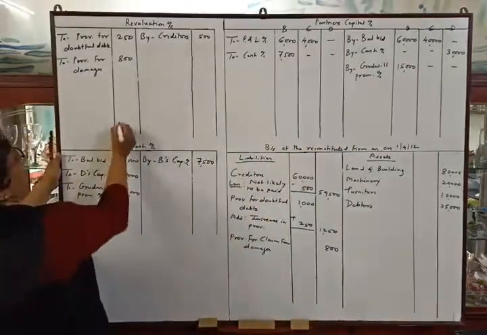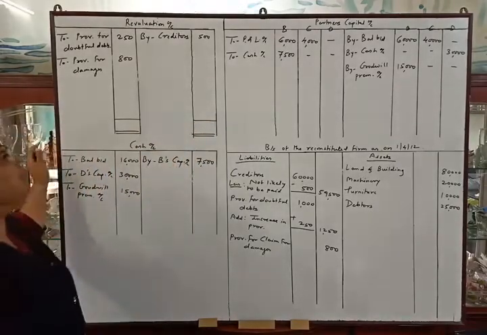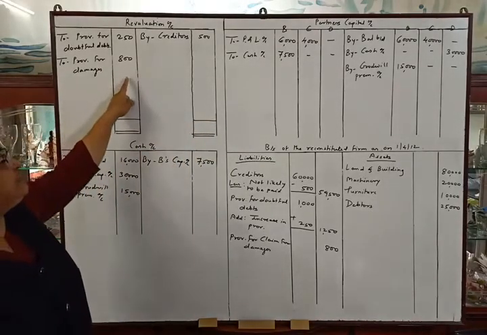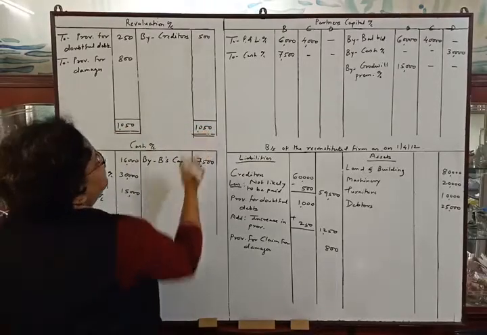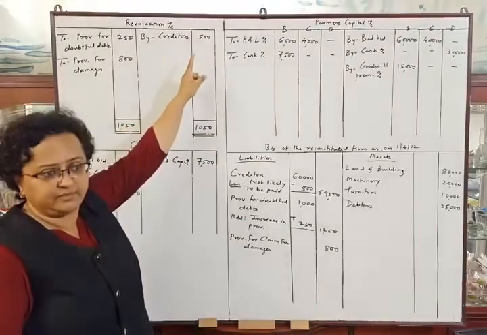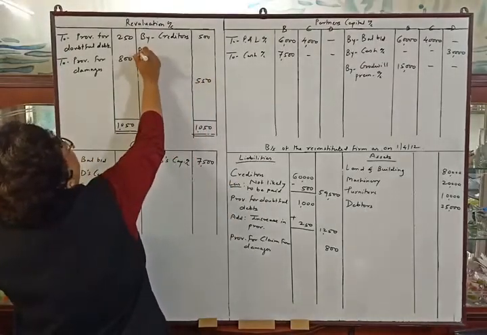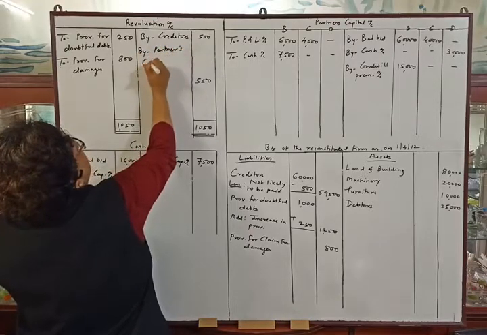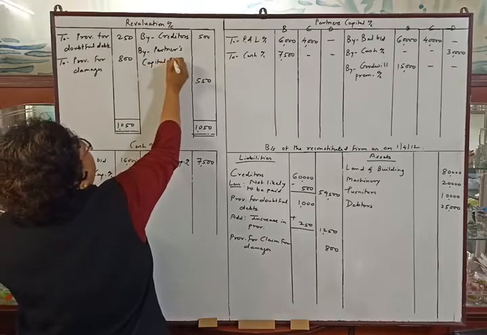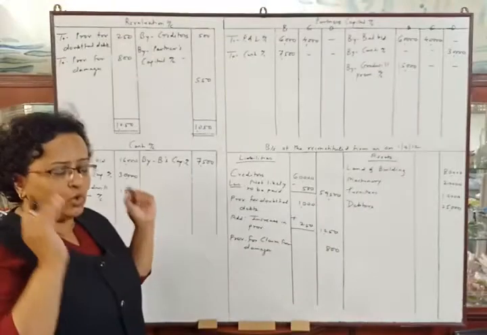Now we will tally the revaluation account. Debit total is 1,050 and credit total is 500. So 1,050 is the higher amount. We will deduct rupees 500 from that, and the balance will be rupees 550. It will be transferred to partners' capital account. So by partners' capital account, rupees 550 will be distributed between the old partners in their old ratio.